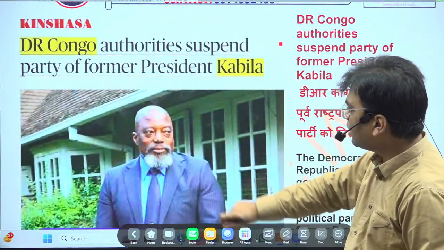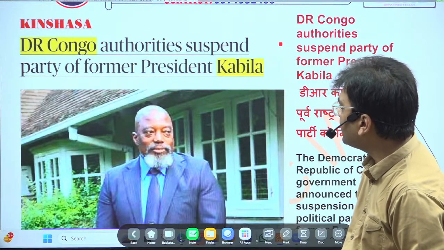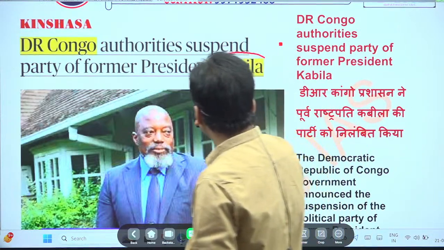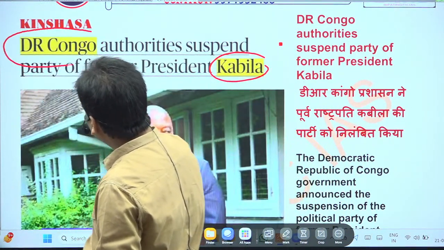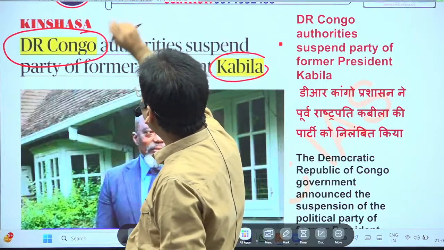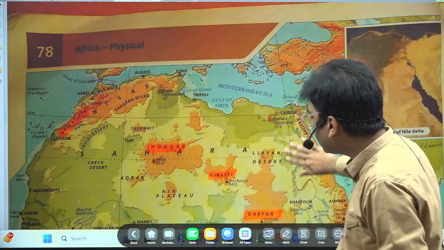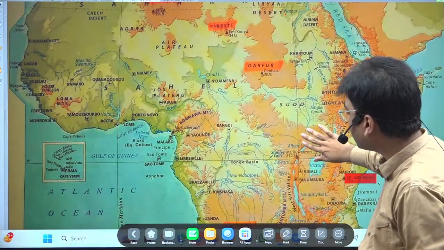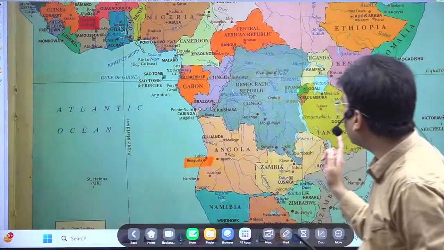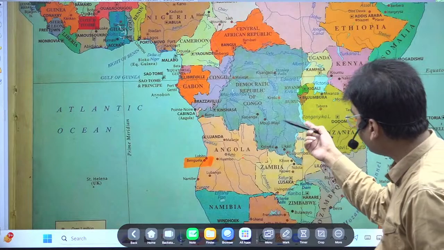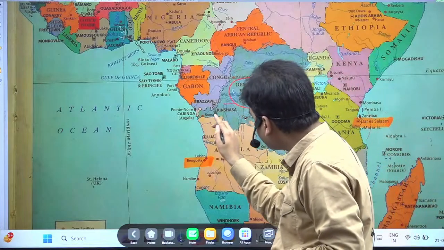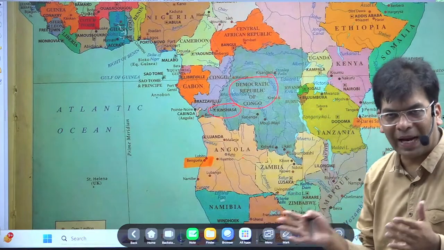The next important news: the Democratic Republic of Congo authorities suspended the party of former President Kabila. Whenever anything is in conflict, we try to locate the area. For example, if Africa is in the news and chaos is going on there, we will locate where the Democratic Republic of Congo is. The first thing we try to do is locate it on the political map. Then we try to identify the capital. This is Kinshasa.